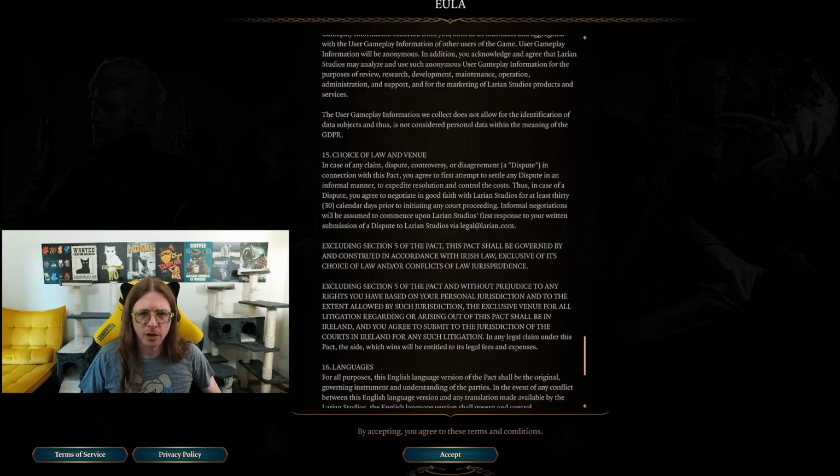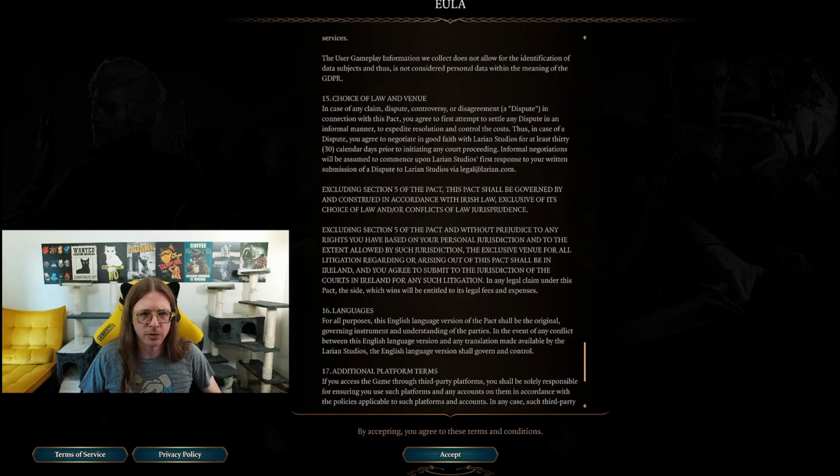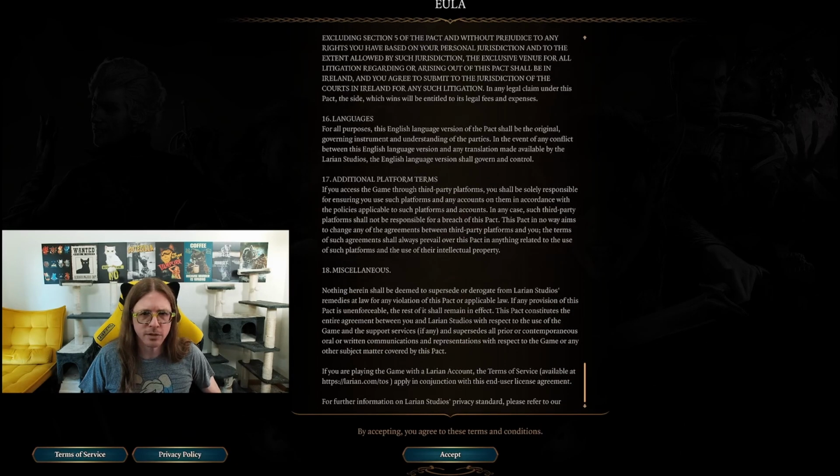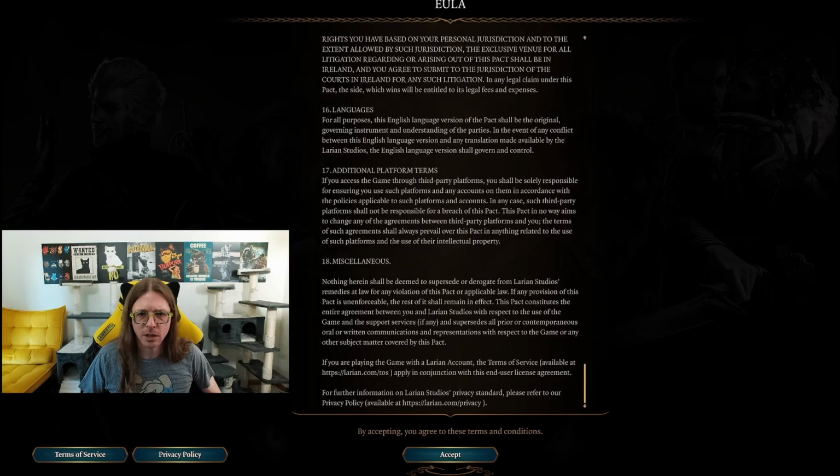In addition, you acknowledge and agree that Larian Studios may analyze and use such anonymous information. Okay. Choice of law and venue. These are all legal stuff. Languages, additional platform terms. So, Steam's kind of transfer rights, go back and it's them first. They override or supersede this. That's what I'm guessing. All right. Nothing herein shall be deemed to supersede or derogate, I don't know, from Larian Studios' remedies at law for any violation of this pact or applicable law.